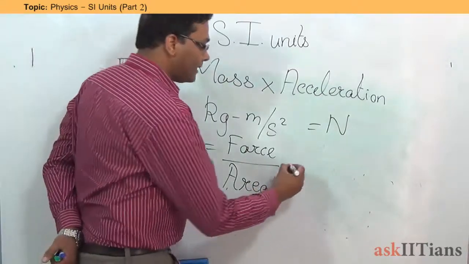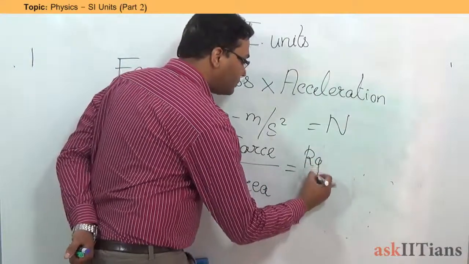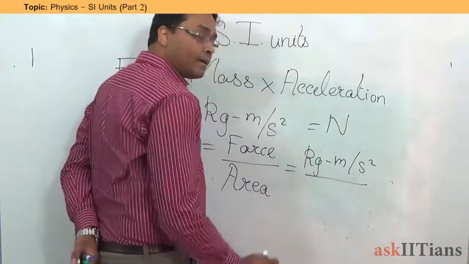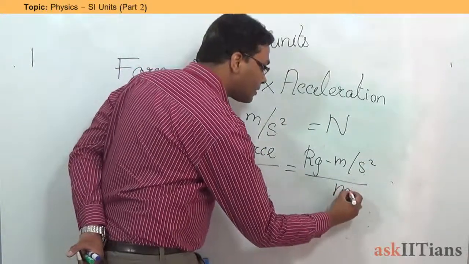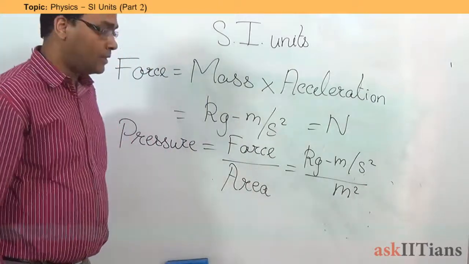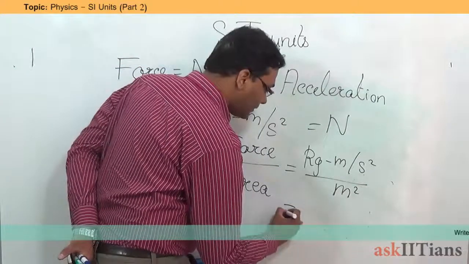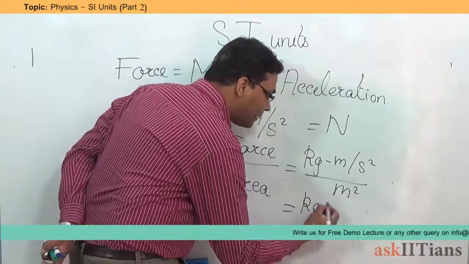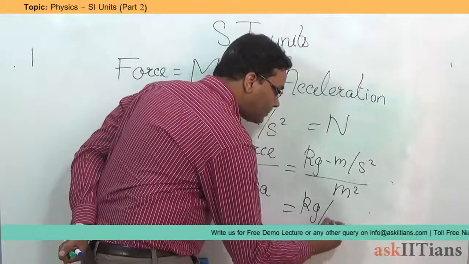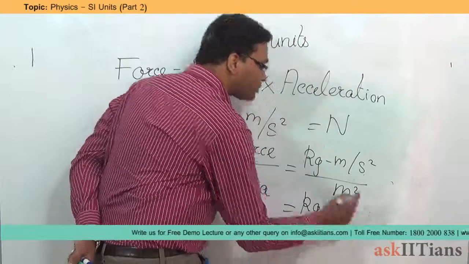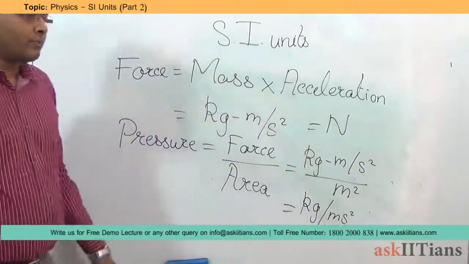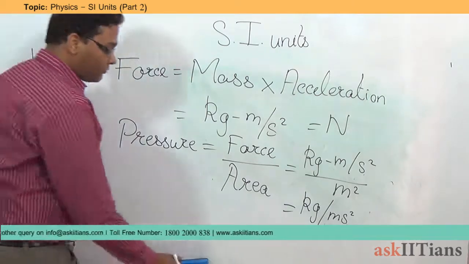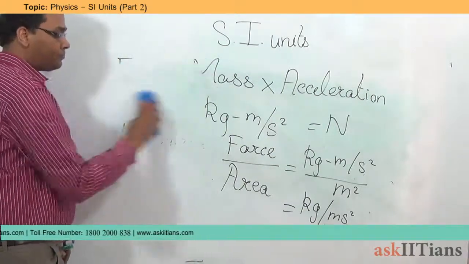Force we define as kilogram meter per second square, and we had defined area as meter square. So if I just try to simplify, this is going to be equal to kilogram divided by meter second square. This meter is going to cancel with one of the factors. So this is going to be the expression of the pressure, right?